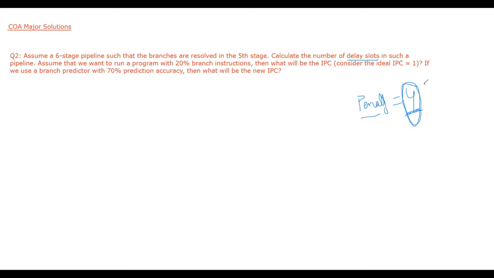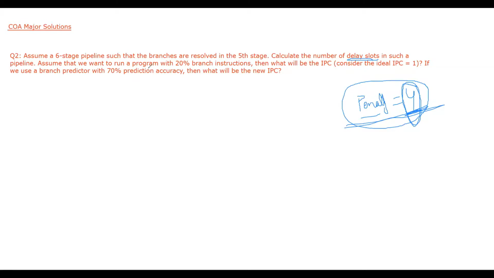And here I have already discussed the branch penalty will be equal to 4, or we can say the number of delay slots will be 4. So for every branch instruction, we need extra 4 cycles. So this was the first part.